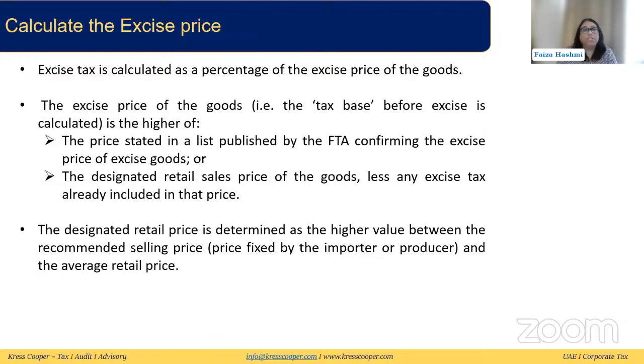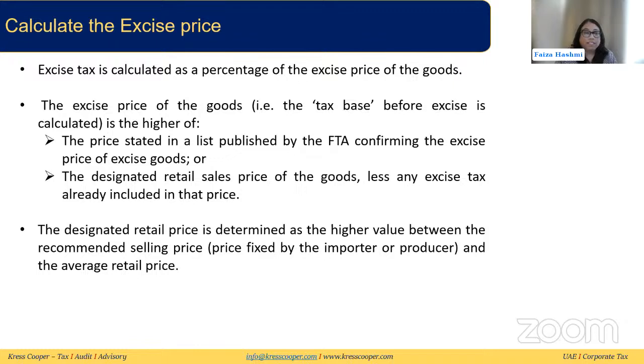So coming back, we need to compare this price which is mentioned in the FTA excise good list for the same product, and see if that is higher, or if the designated retail sale price is higher, less any excise tax already included in that price, because the excise good list of FTA is without the excise tax rate. It is the base price that is mentioned there. So to have it compared equally, we need to exclude any excise tax which is in the designated retail sale price, so we can compare the two and see which is higher.